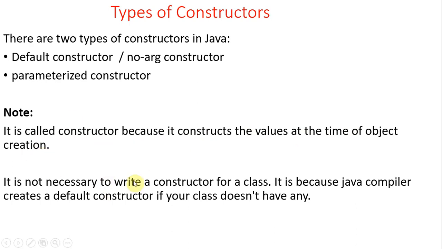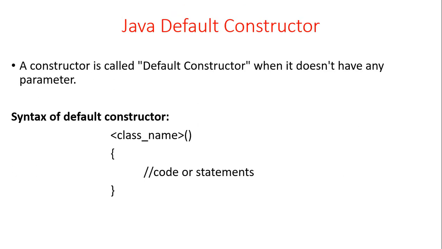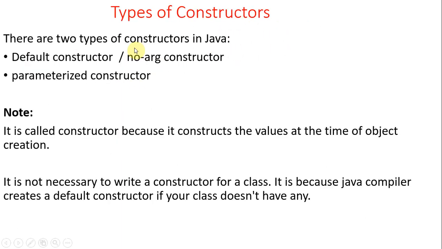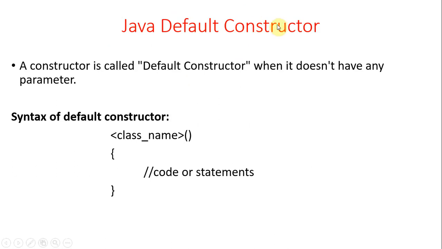It is not necessary to write a constructor for a class, because the Java compiler by default will create one constructor. If you want to specify one explicitly, you can. Otherwise, one default constructor is taken inbuilt. One compulsory constructor is inbuiltly defined. So how do we define a Java default constructor? Of the types of constructors we discussed, a default constructor means one without parameters.